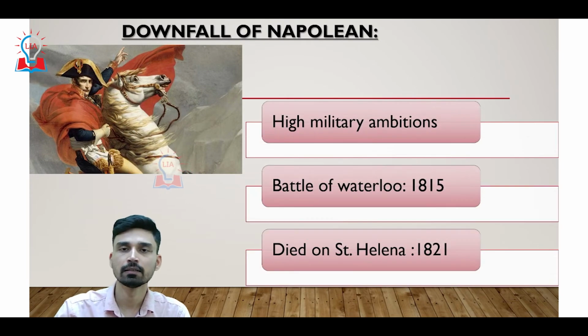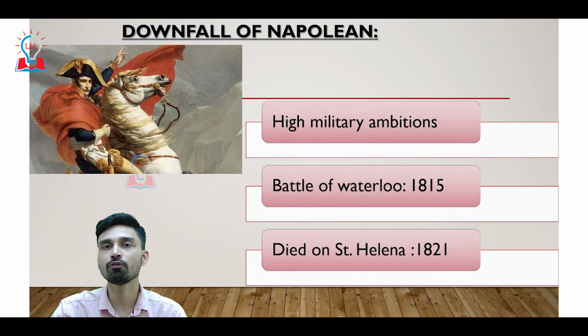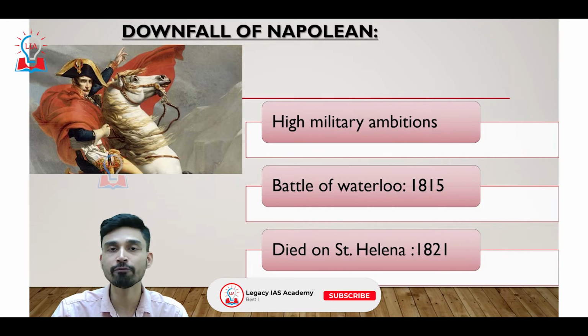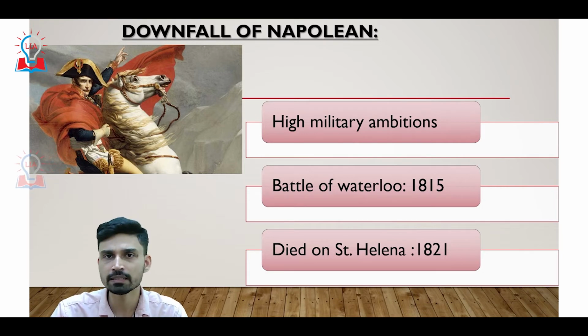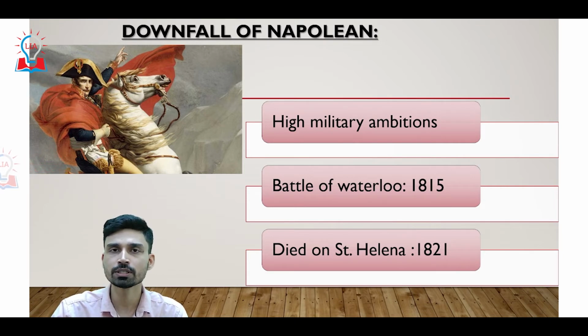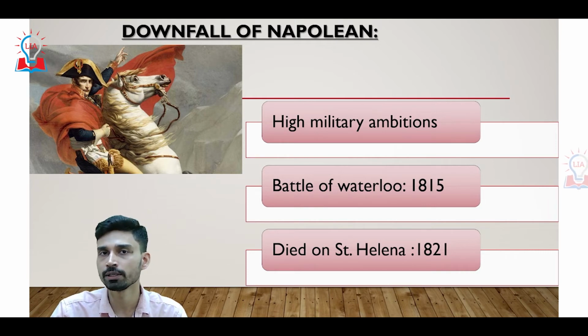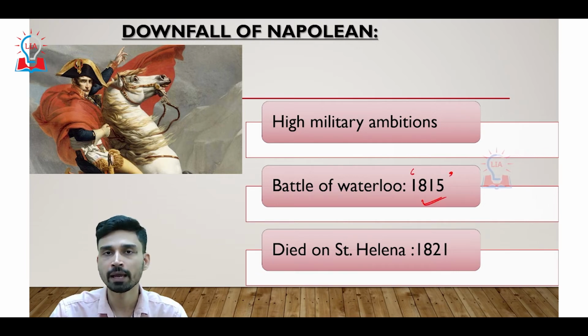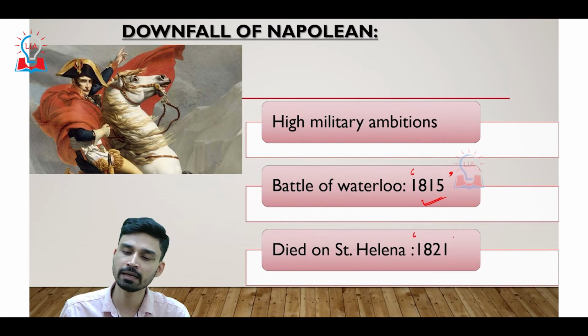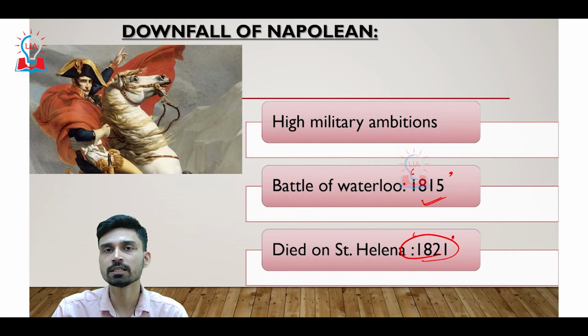However, despite all these revolutionary and reformatory measures that Napoleon undertook, we also have to understand that since Napoleon was a military general, he had a very high military ambition, and due to this, he waged a lot of wars against the neighboring kingdoms of France. Due to this, he finally waged a war against the United Kingdom, or the British Empire, and in the Battle of Waterloo he was finally defeated in the year 1815, and he was exiled to St. Helena, an island, where he died in the year 1821, and thus the reign of Napoleon also came to an end.